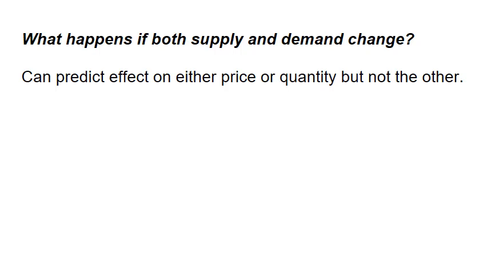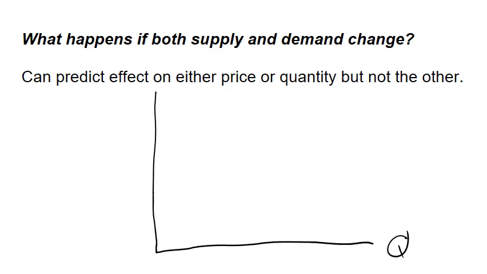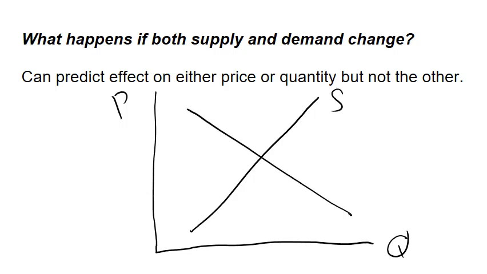Let's do an example. Let's start off with a nice black graph. There's quantity, there's price. I've got a supply curve. I've got a demand curve. And I'm going to be pretty vague here. Let's call P1 the initial price and Q1 the initial quantity.